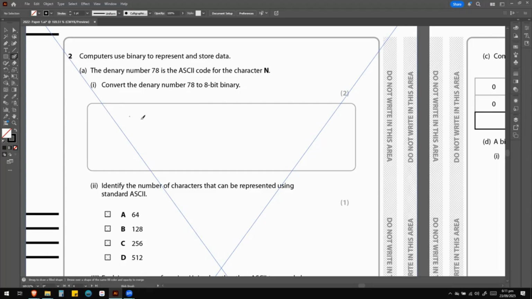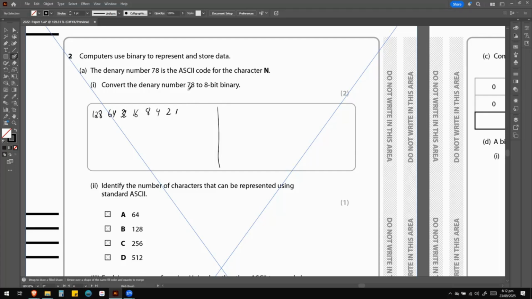Firstly, we need to remember our place values if we want to solve this. So we are going to put down our place values. I'm going to try and draw a column here. I'll say 1, 2, 4, 8, 16, 32, 64, and 128. These are the place values for my 8 bits.